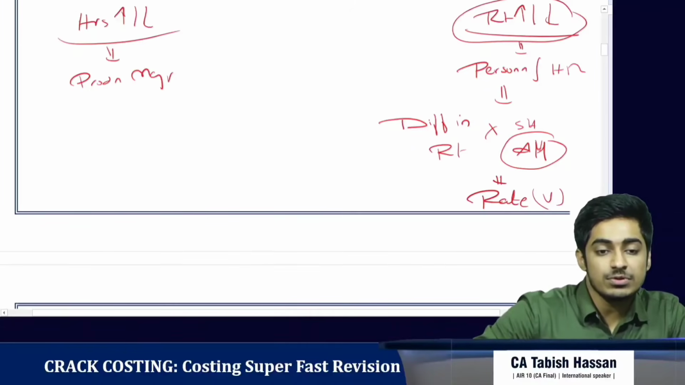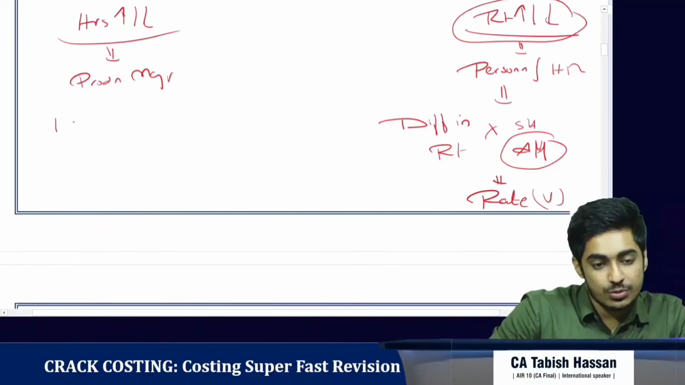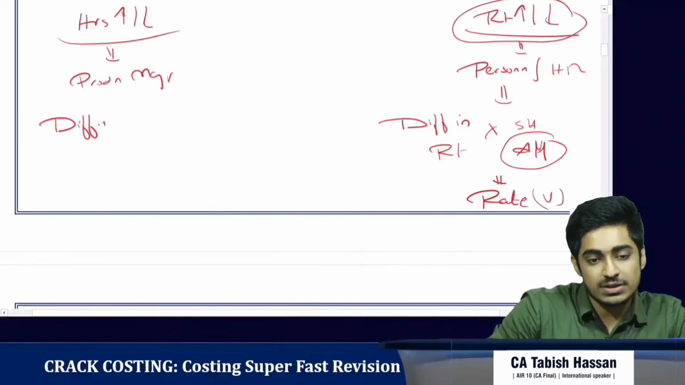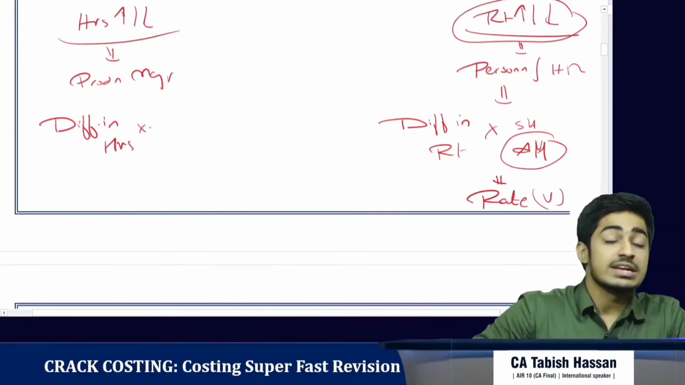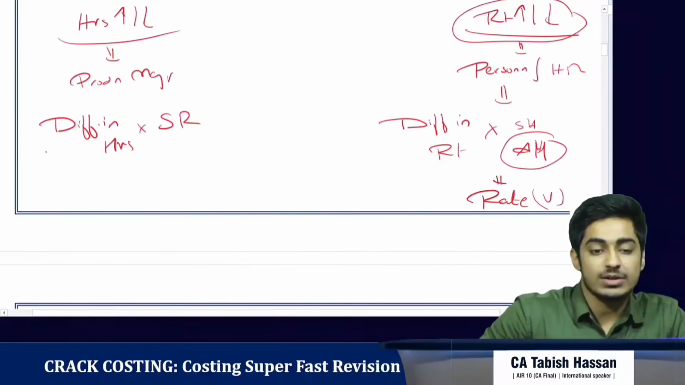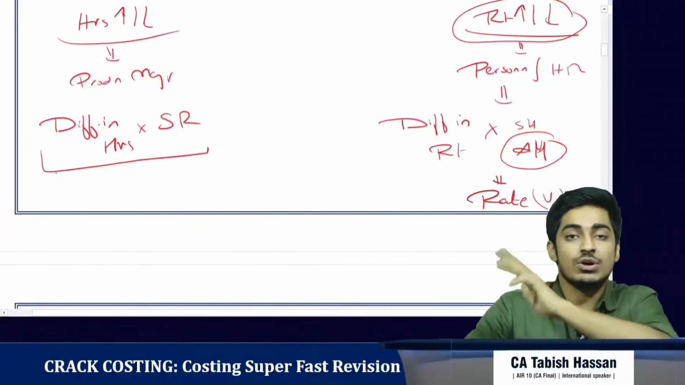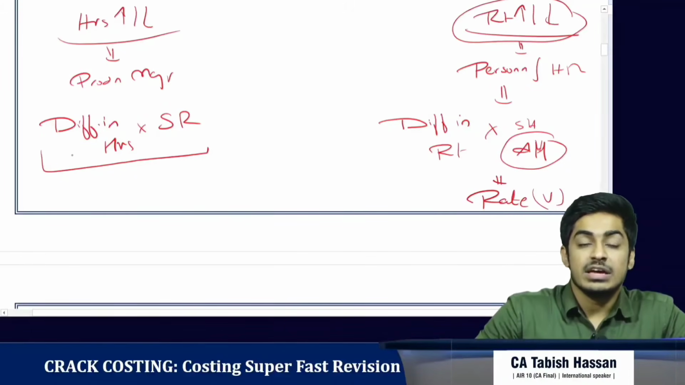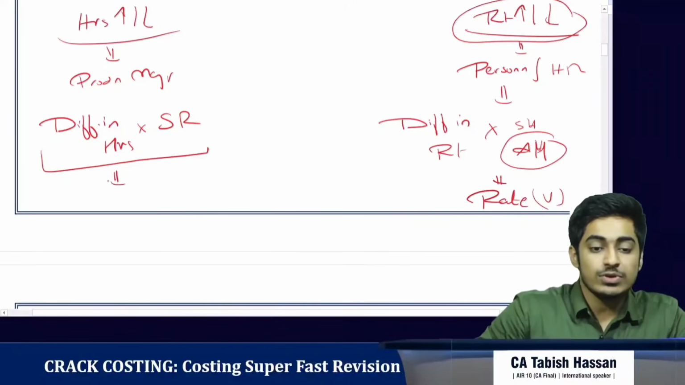Now coming to the difference in hours. So the production manager is responsible. It is for difference in hours into standard rate or actual rate? It is standard rate. Why? Because the difference in rate is already being covered by the personnel department. Clear? What do we call this?